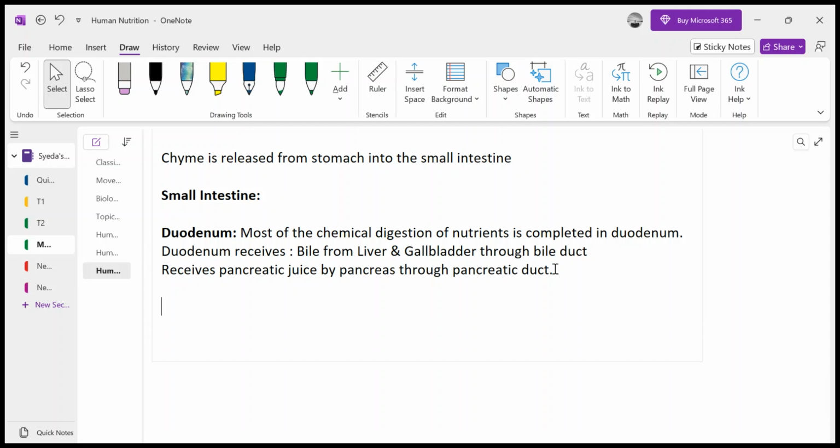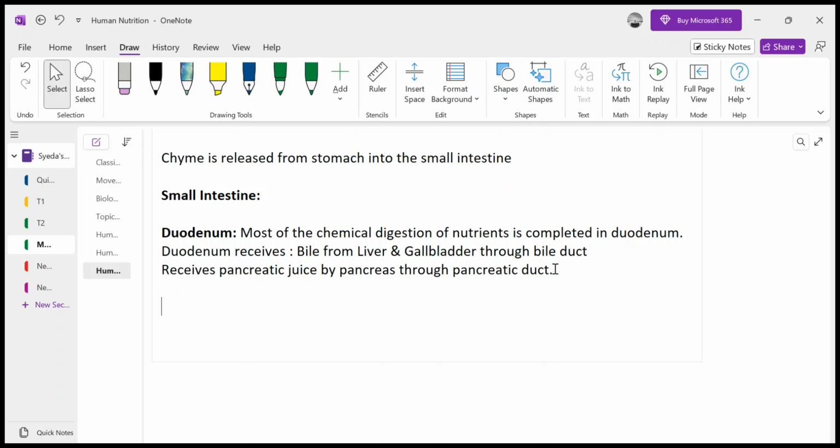Now still some of the starch is left which has to be digested, and in stomach some of the proteins have been digested into polypeptide chains and amino acids, but still some protein is left to be further digested into amino acids. So further digestion has to be continued, and lipids have not started being digested. So what is happening in duodenum?